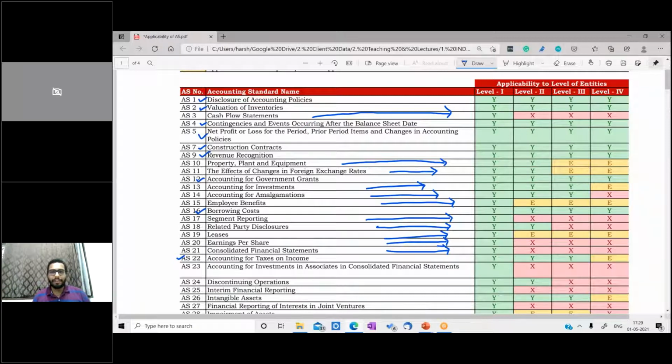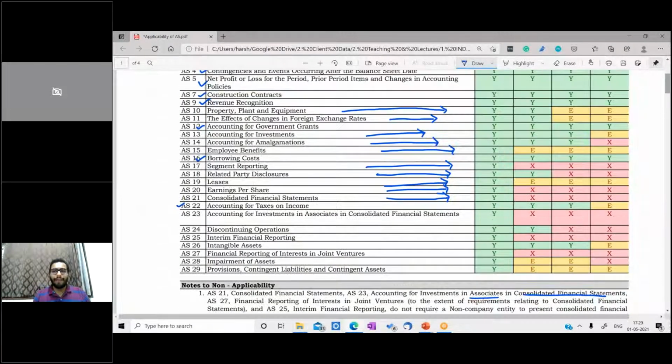Let me take the first exemption, with plant, property and equipment. This exemption is available to level 3 and level 4 entities. We saw the criteria. Level 3: turnover 10 crore and borrowings 2 crore, and level 4 is less than 10 crores and borrowings less than 2 crores. Means a normal trader or a normal person who has a turnover less than 10 crores is basically level 4. So most of the small traders or individuals actually fall under the level 4 category.